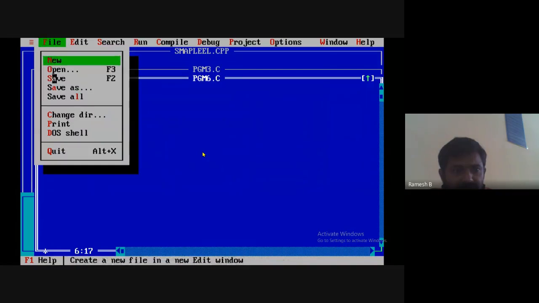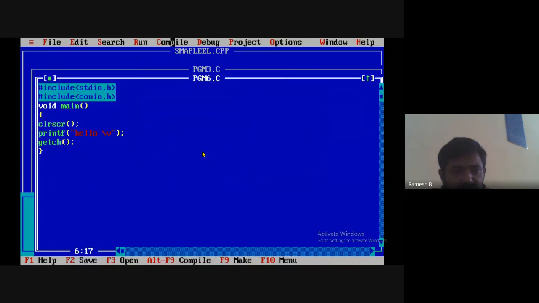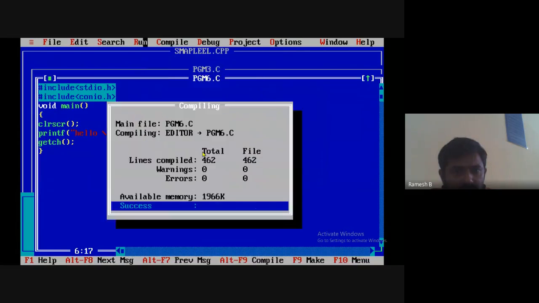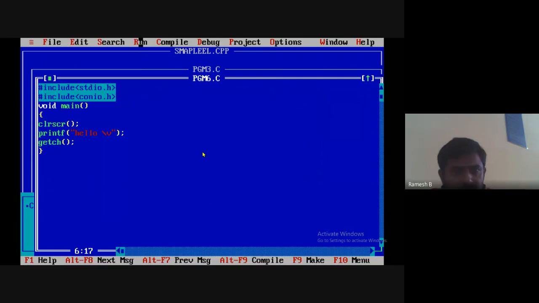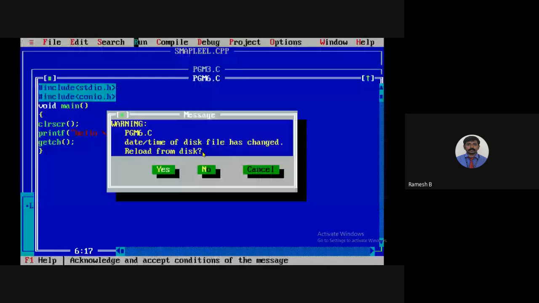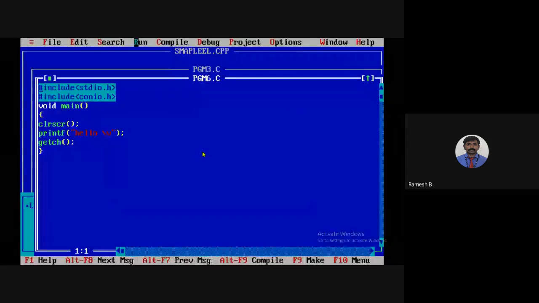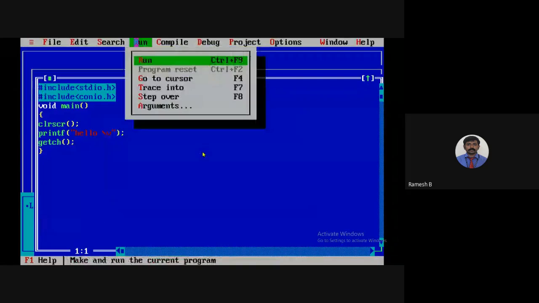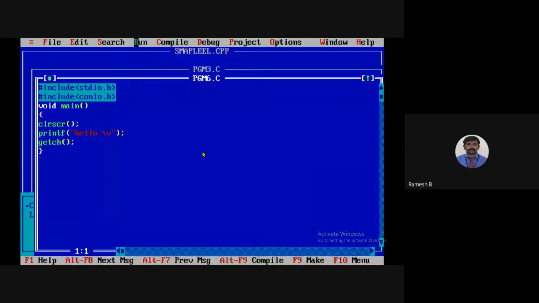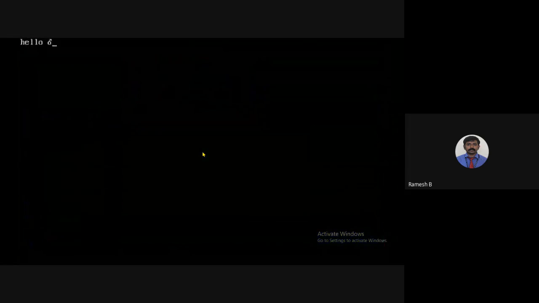Save it, compile it, run it. Okay, see here we got some special symbol. I'll run it one more time. You see there we got some special symbol for backslash v.